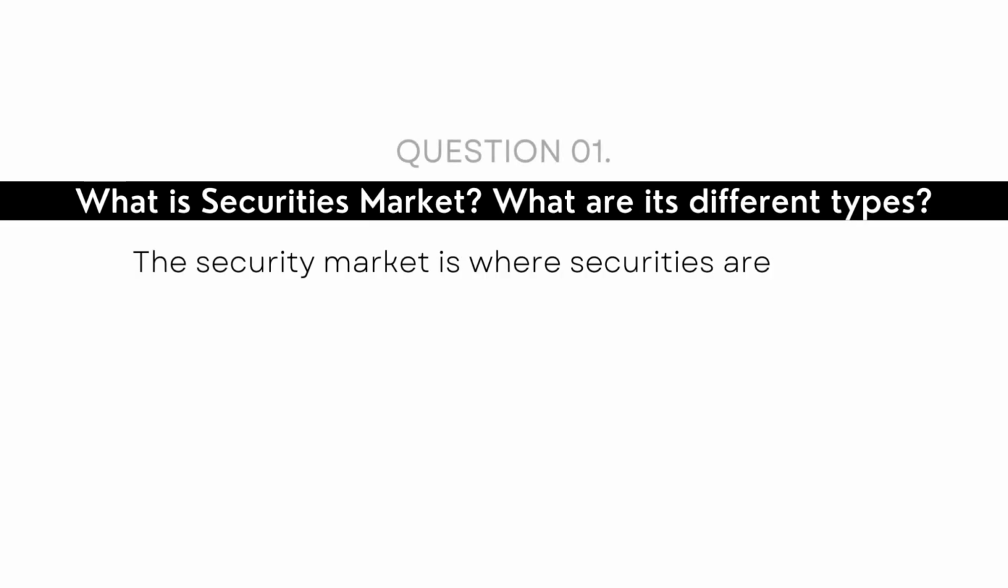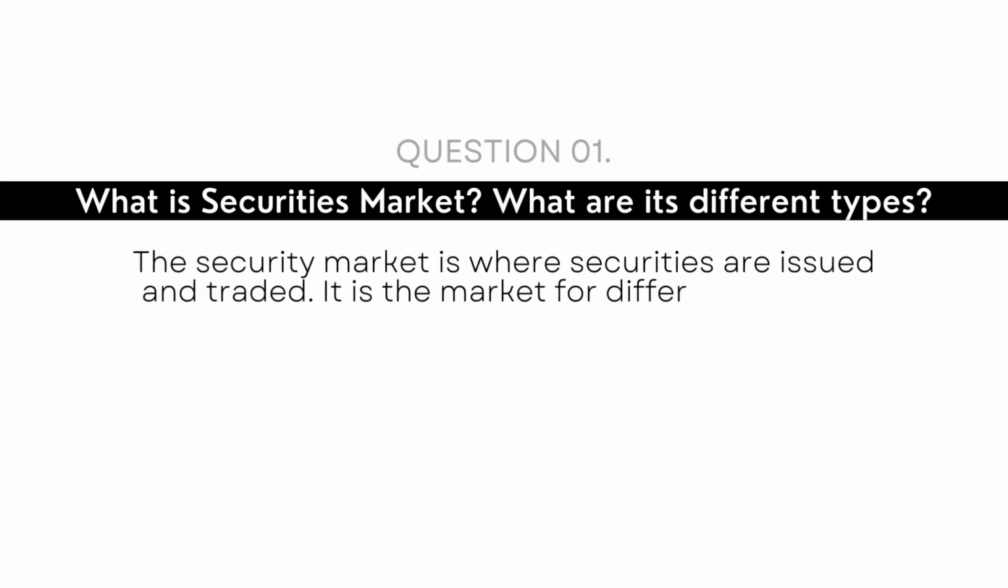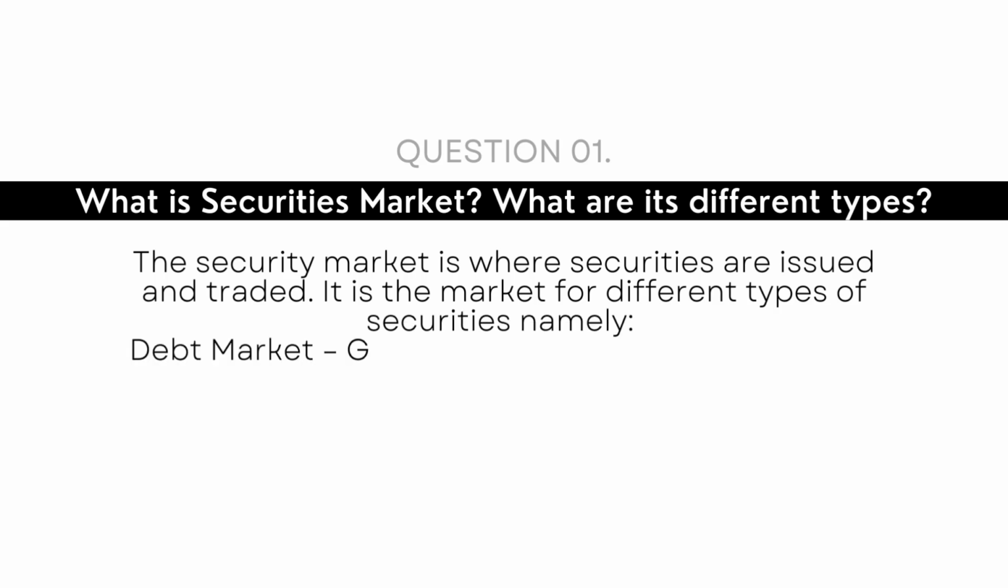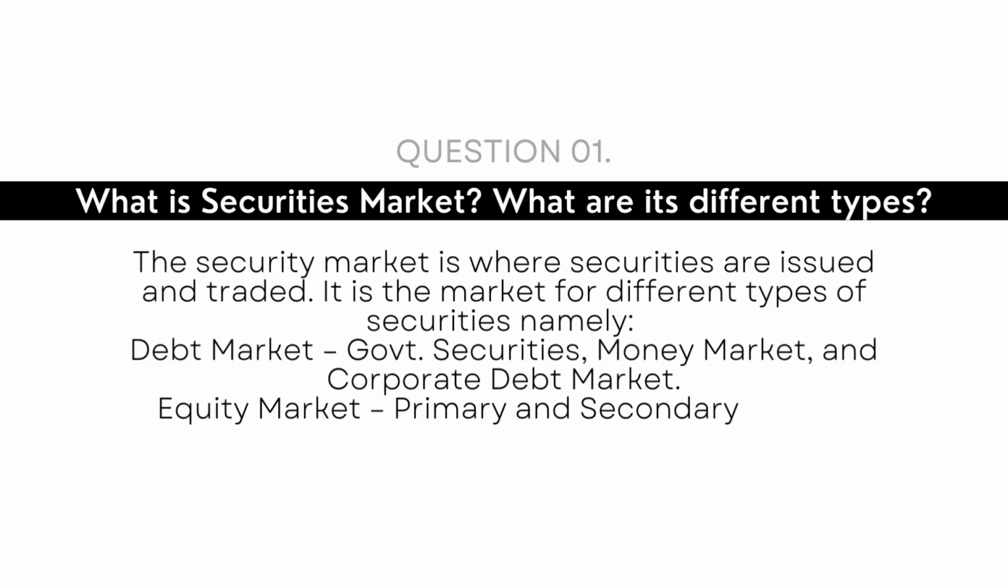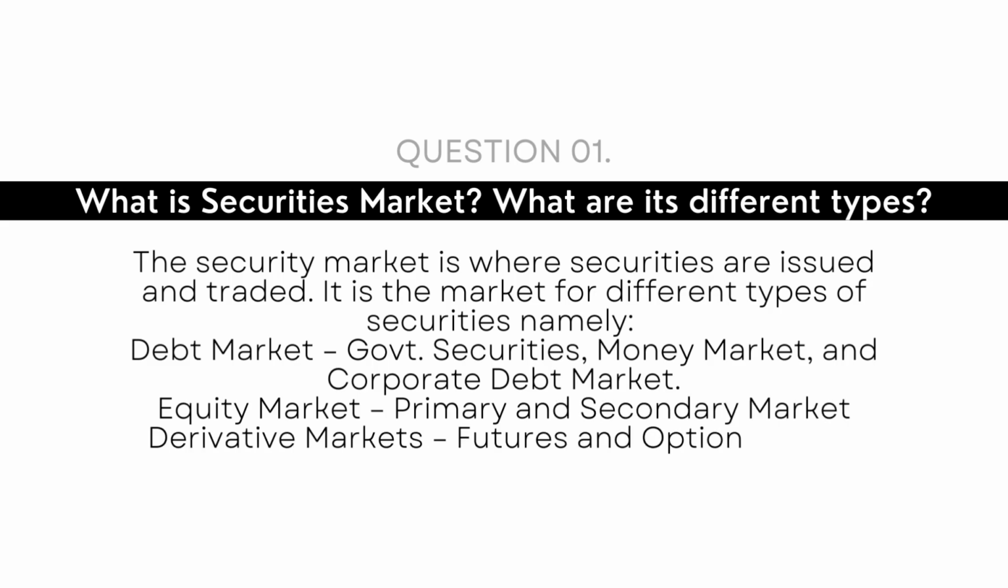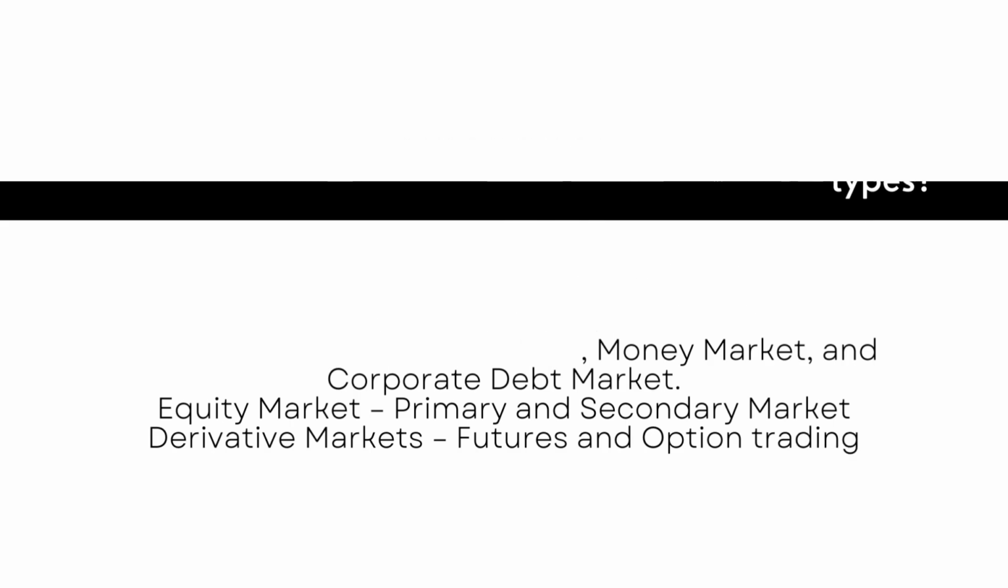Question number one, what is the security market and what are its different types? It is a market where securities are issued and traded. These securities can be government securities, money market securities, corporate securities, and the market is divided into three different markets: debt markets, equity market, as well as derivative market.